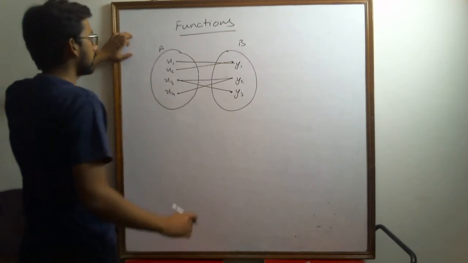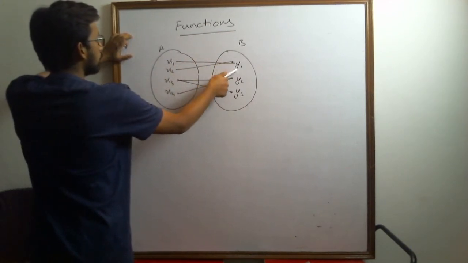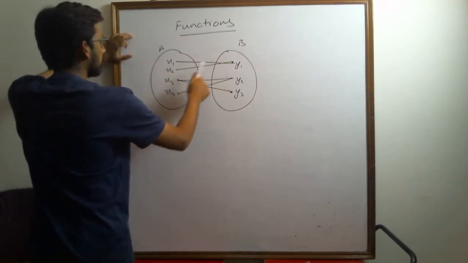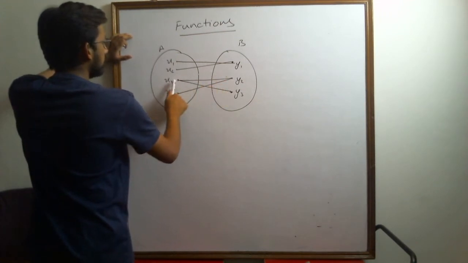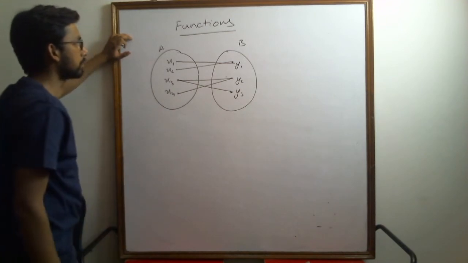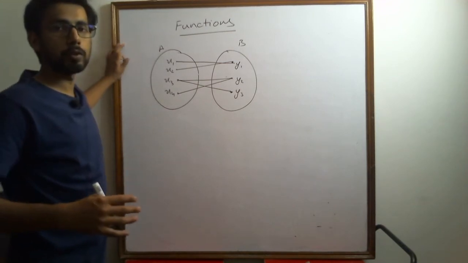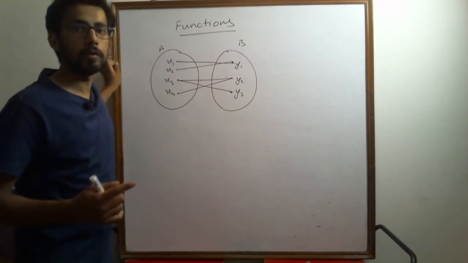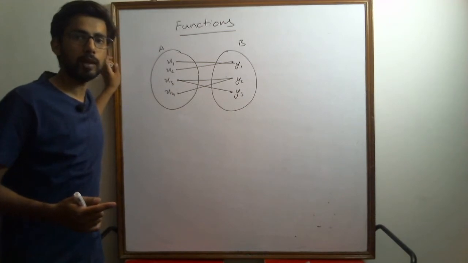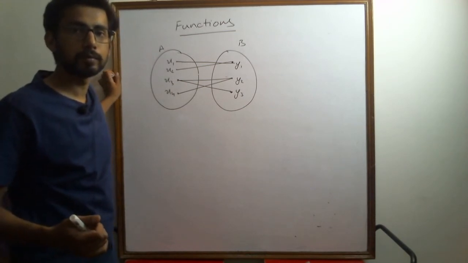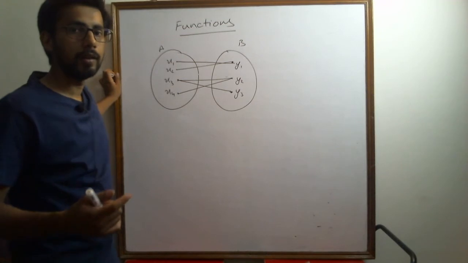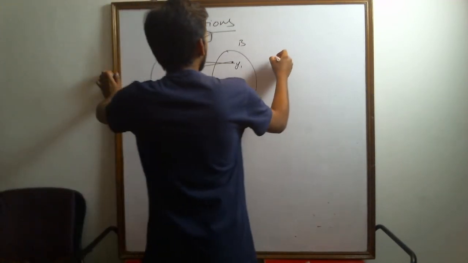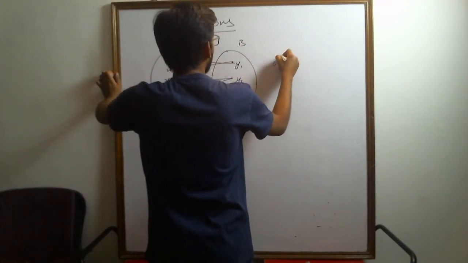If you see carefully, x1 is related to y1, x2 is also related to y1, x3 is related to y2, x3 is also related to y3, and x4 is related to y2. Now, if I ask you whether it is a relation or a function, can you give me an answer? This is a relation only.